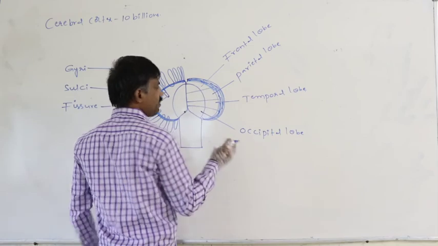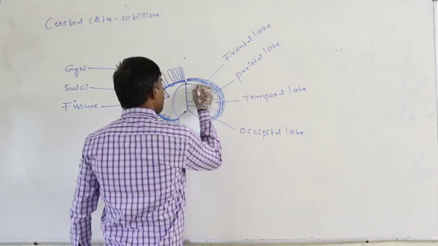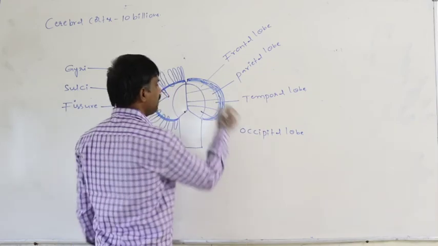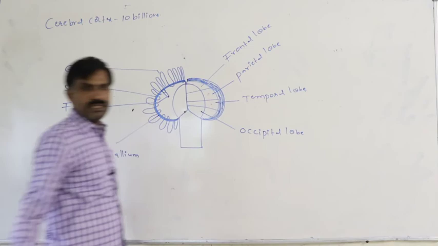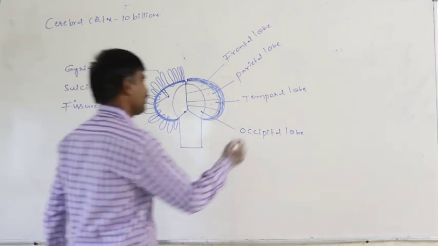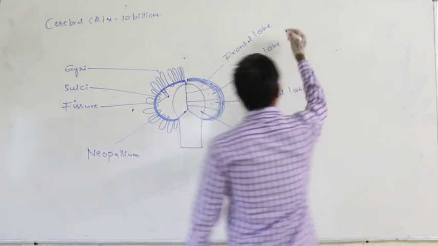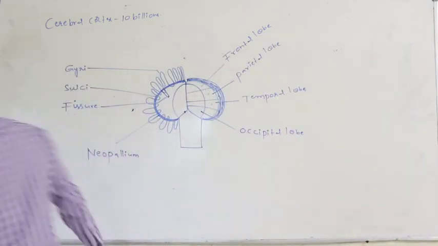In these 4 lobes, common centers are present. In each and every lobe, commonly 3 types of centers are present. What are the 3 types of centers present in each lobe?